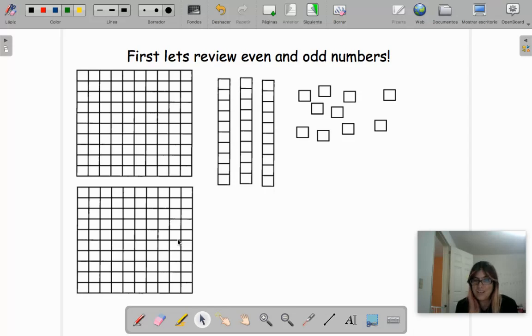Okay, let's continue. And then the sequence, if we skip the numbers: 2, 4, 6, 8, and 10, are even or odd? Okay, very good.